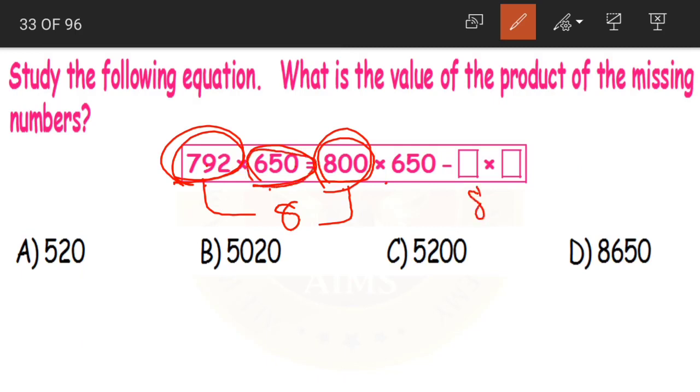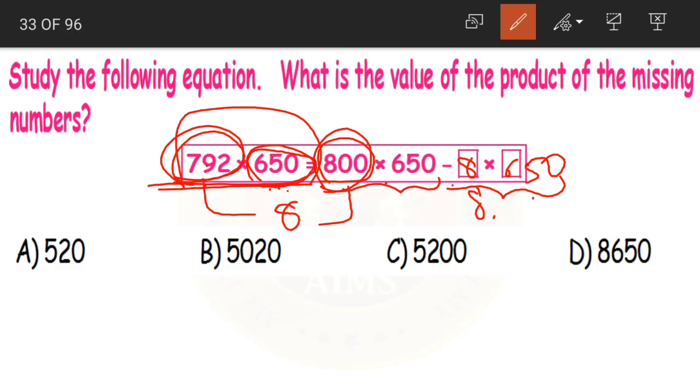No. We again need to multiply that 8 with 650. 8 into 650. So when we subtract this product from this product, then only we will get 792 into 650. So these are the missing numbers here, right? 8 into 650. Now let us find out its product.